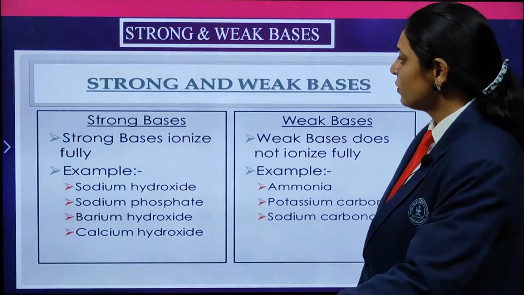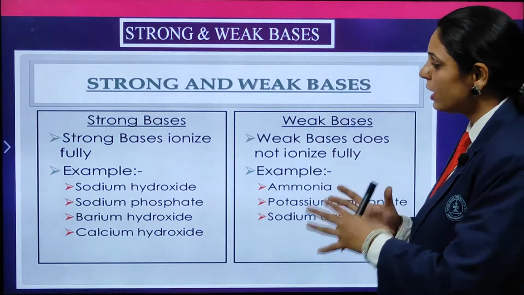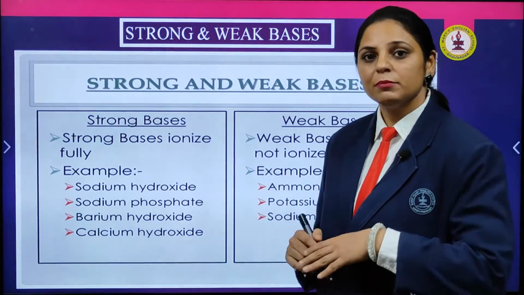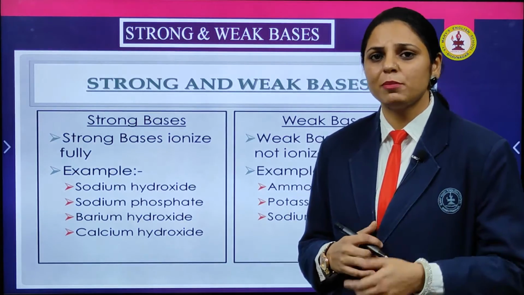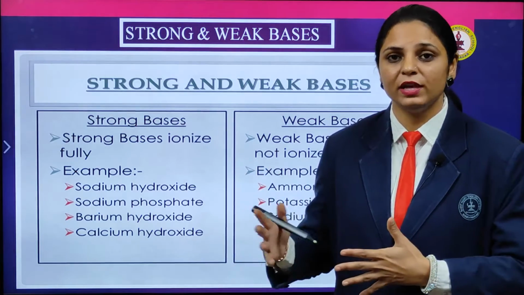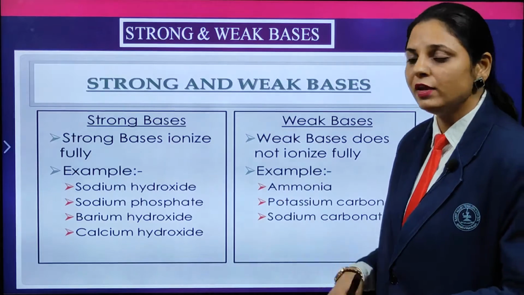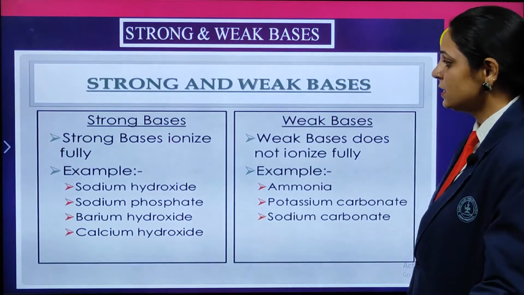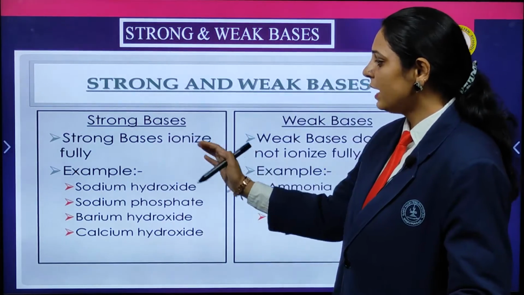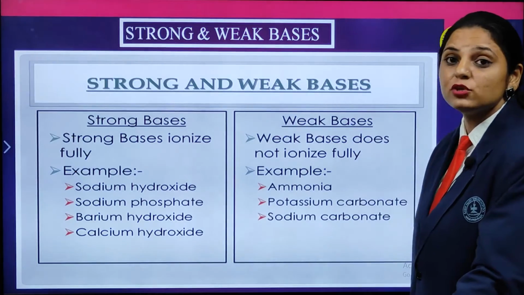Now let us see strong and the weak base. In previous slides we discussed the acids that are strong and the weak. Now let us discuss more about the bases that are strong and the weak. Strong bases, they ionize fully. What is the difference over here?